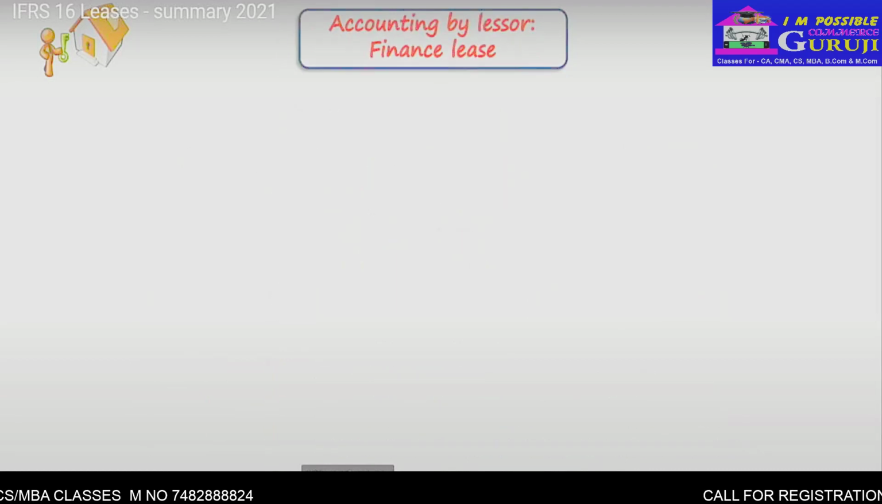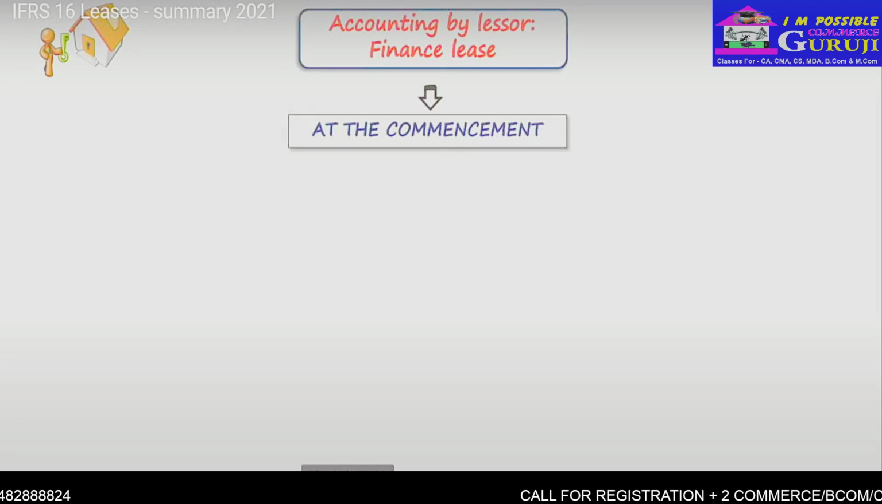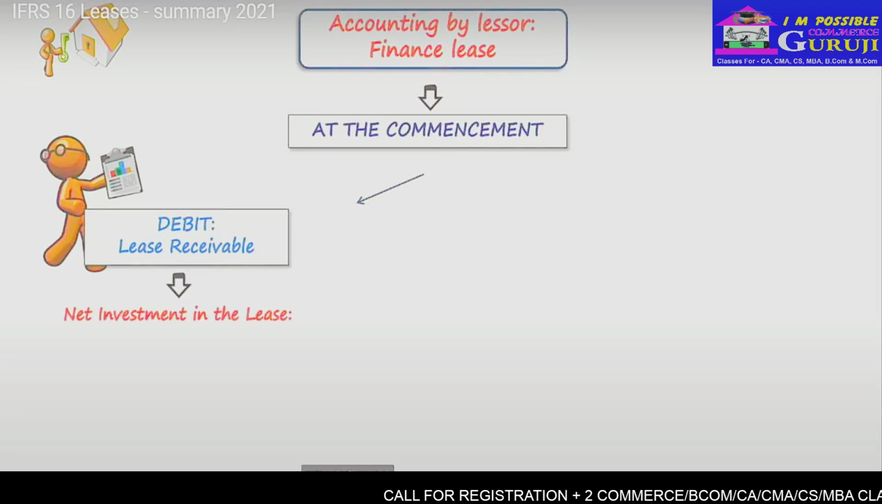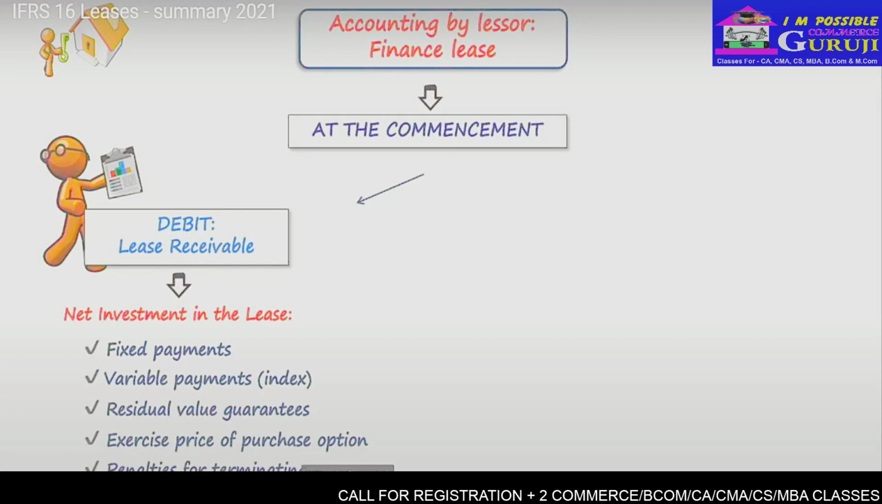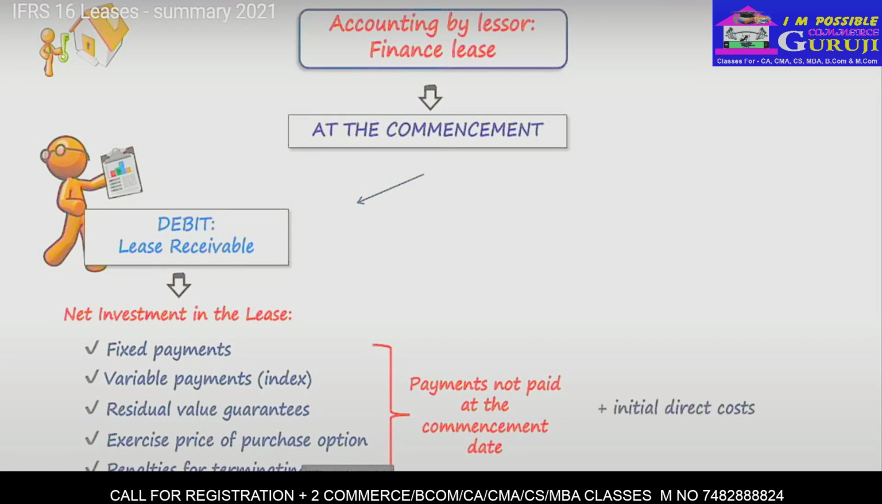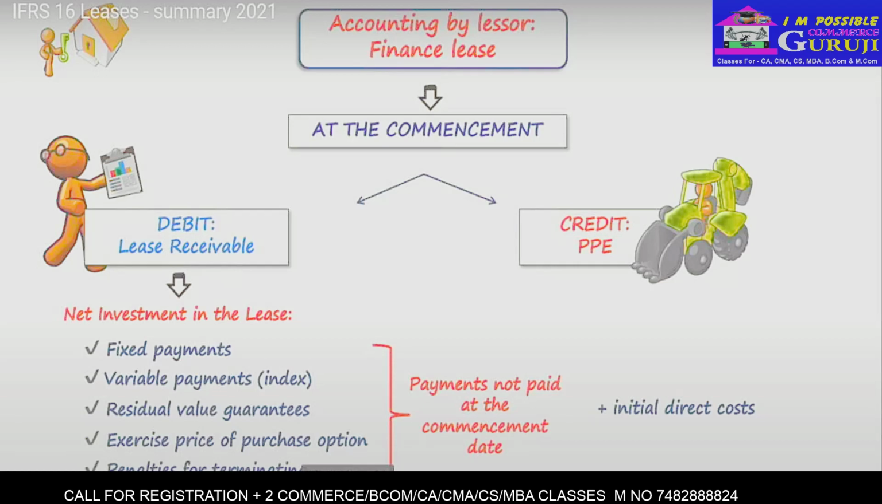How should a lessor account for a finance lease? Well, in the same way as under IAS 17, nothing very new here, so let me recap. At the commencement of the lease, the lessor is a finance provider, and therefore he recognizes a lease receivable, and that's the debit side of the entry. And the lease receivable is in fact the net investment in the lease, which is the total of fixed payments, variable payments, and a few other items, as you can see here. All these items are in fact payments not paid at the commencement date, and they should be discounted. And then the lessor should add the initial direct costs to the investment in the lease. The credit entry would then be the underlying asset.